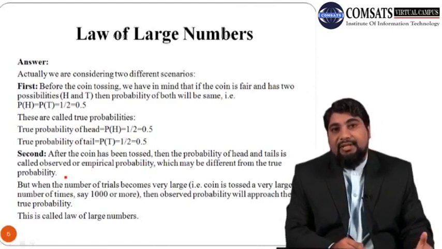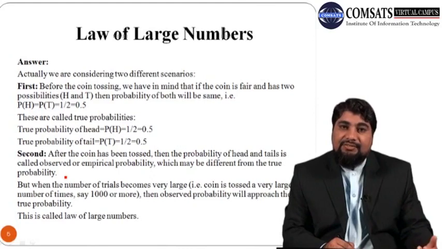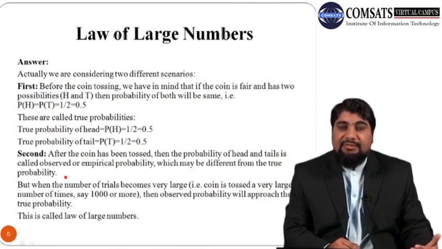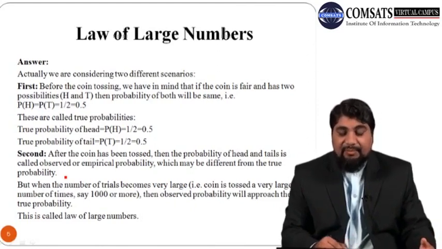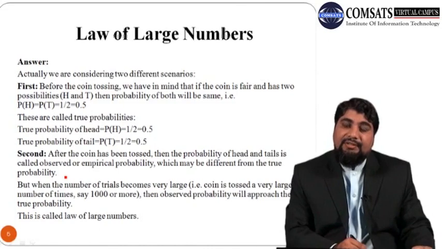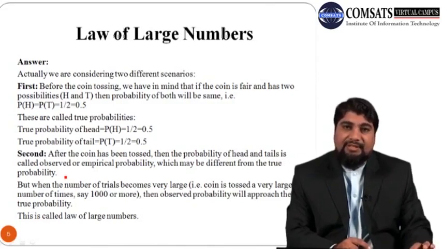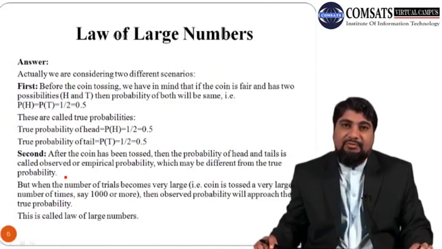But when the number of trials, or the number of times the coin is tossed, increases or becomes very large, say 1000 times or maybe 5000 times, or even if we throw the coin more than 5000 times, then the observed probabilities will approach the true probabilities. This is called the law of large numbers. So when we throw a coin a large number of times, the observed probabilities converge to the theoretical or true probabilities.